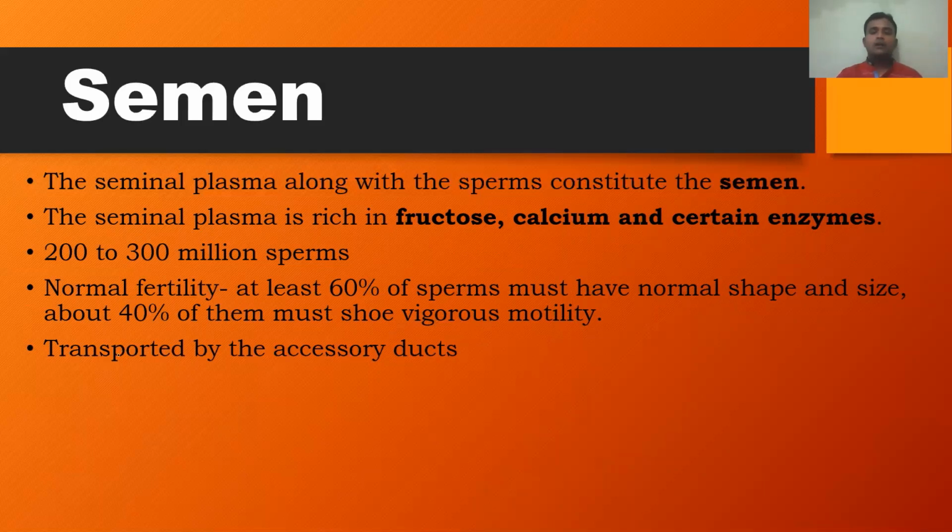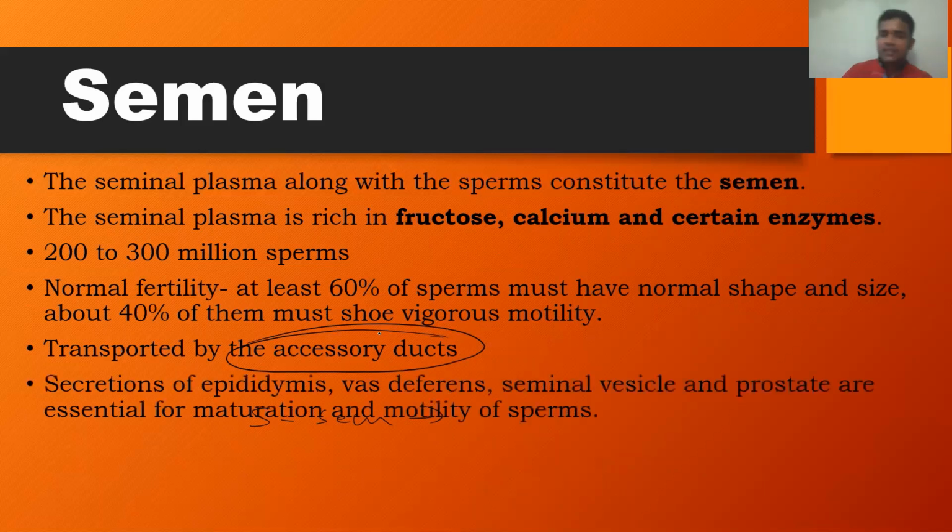And the semen is transported, mainly first the sperms followed by the semen, with the help of accessory ducts, and we discussed the different accessory ducts of the male reproductive system. First, the sperms produced inside the seminiferous tubules are transported into the rete testis, followed by the vasa efferentia. Then they are transported into the epididymis.